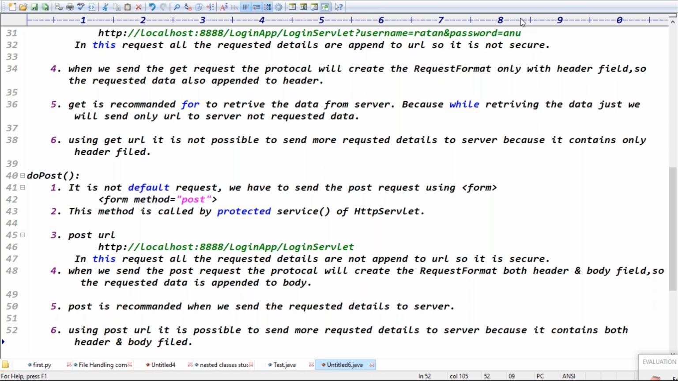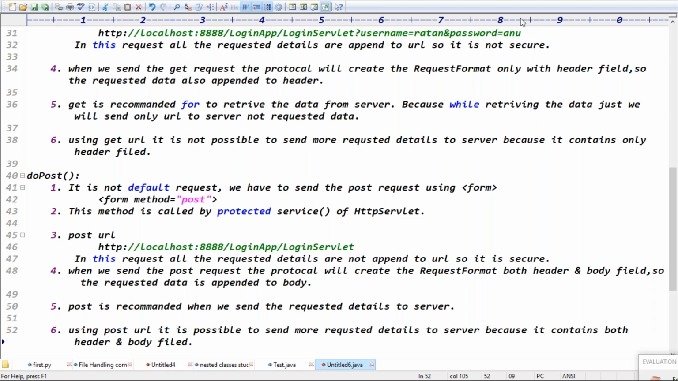So coming to the POST request, we have a differentiation of both header and the body. So when we are sending a POST request, only my header details are shown. That's why we are not able to see the body details in my HTTP URL. So in that scenario, how are my body details being passed to the server, sir?